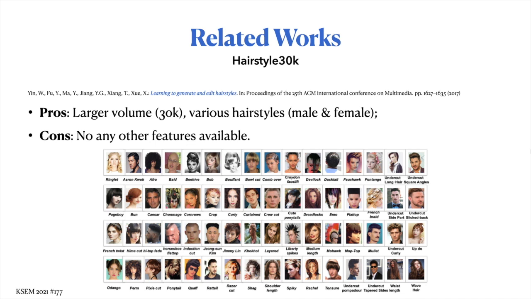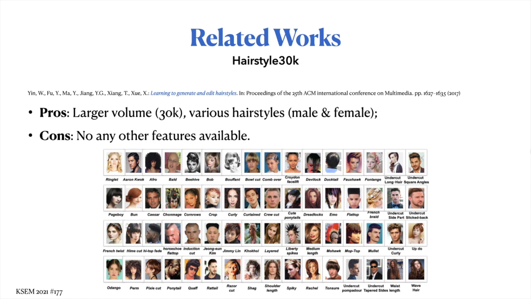The second dataset is Hairstyle 30,000, which was introduced in the paper "The Need to Generate and Edit Hairstyles" in 2017. As its name indicates, Hairstyle 30,000 is a dataset specifically designed for hairstyle-related tasks. It contains around 30,000 facial images and a really wide range of hairstyles, covering both male and female.